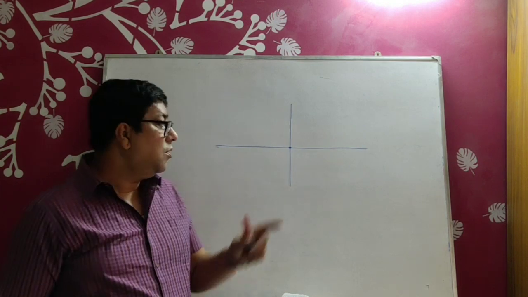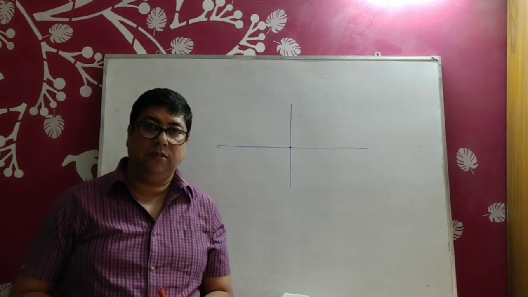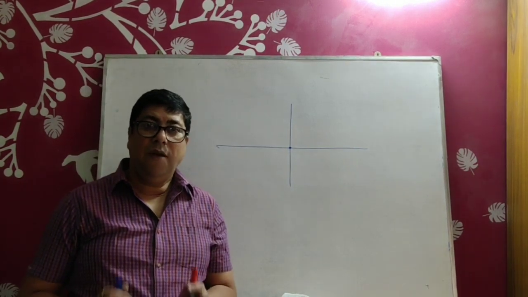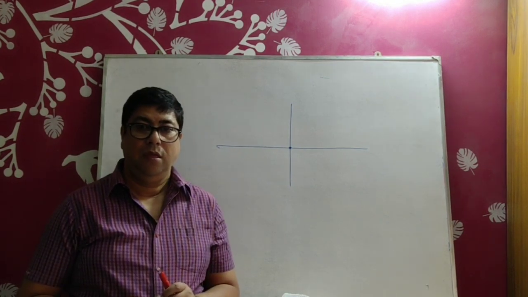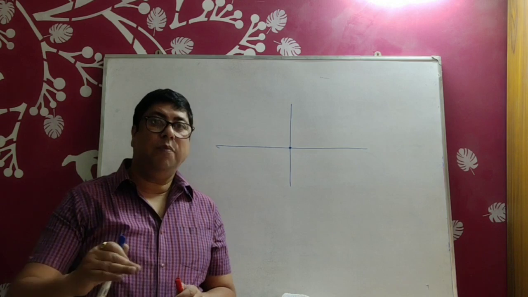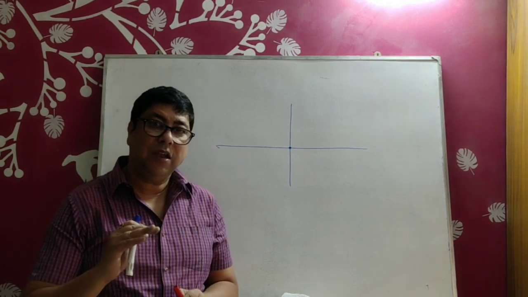This is for your understanding purpose only in the first 2-3 classes. After that, the main reason will be something different. So we'll go step by step. First you understand this first class.